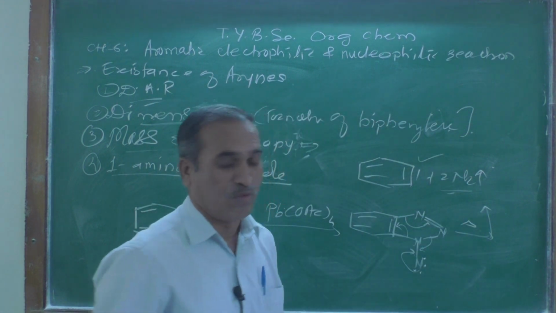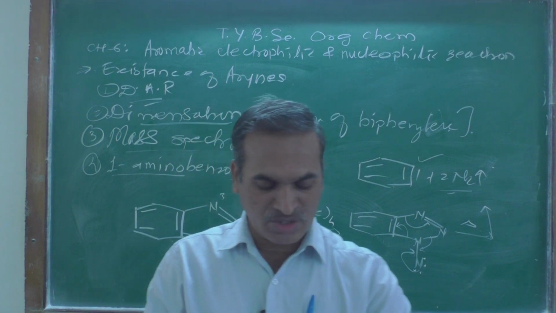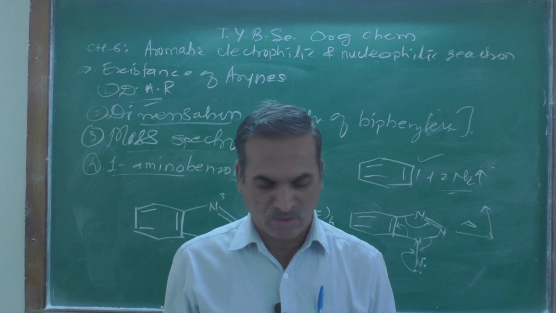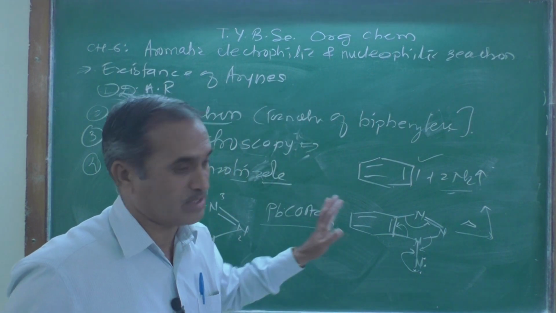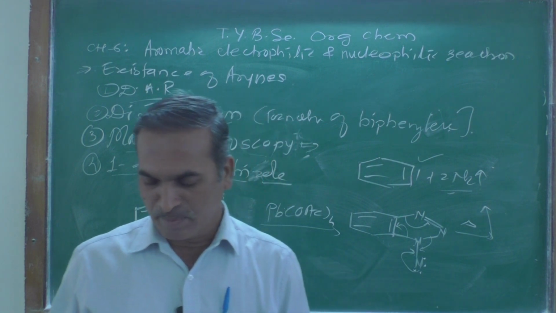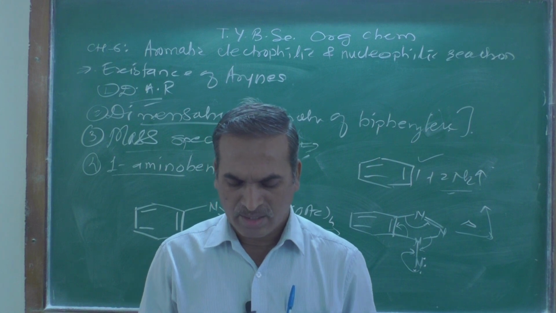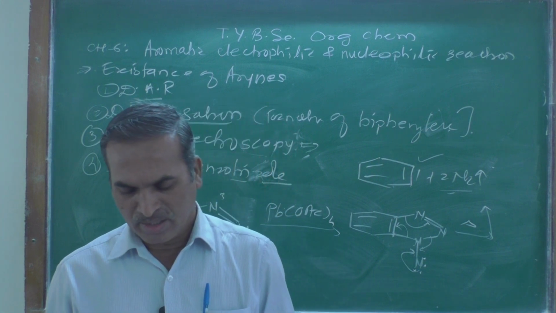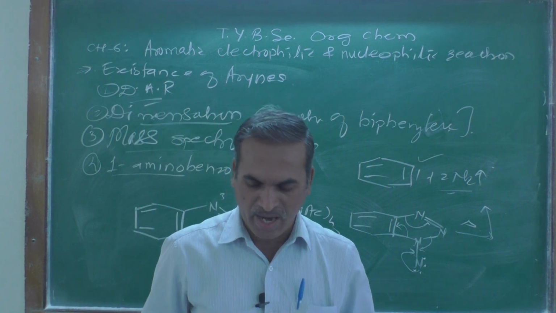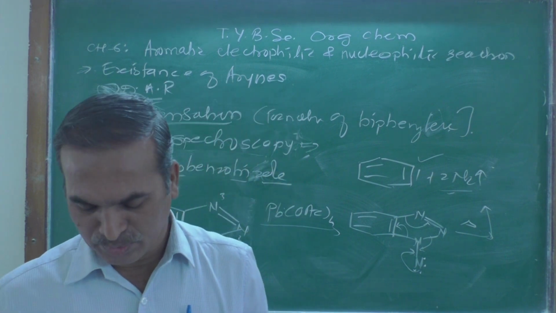These are the four evidences which prove the existence of the benzyne intermediate. I think the last point remaining in this chapter is the SRN1 mechanism, radical nucleophilic aromatic substitution reaction, and that point we are going to discuss.